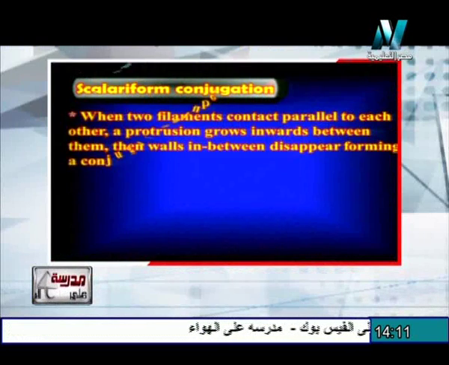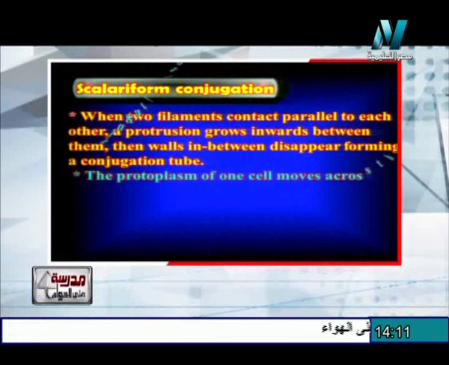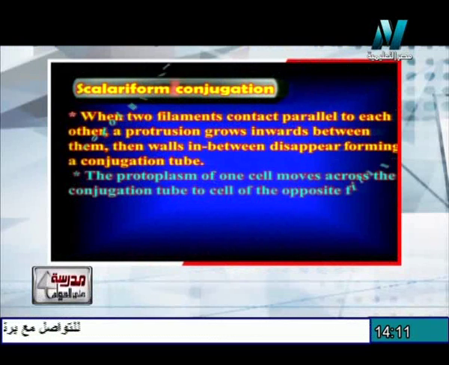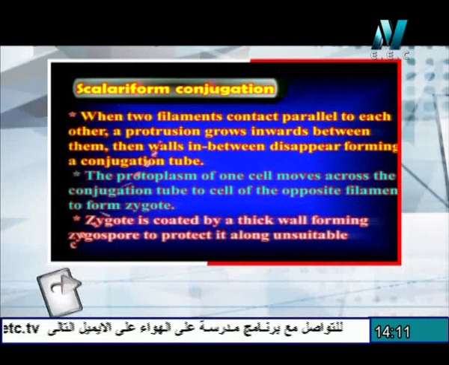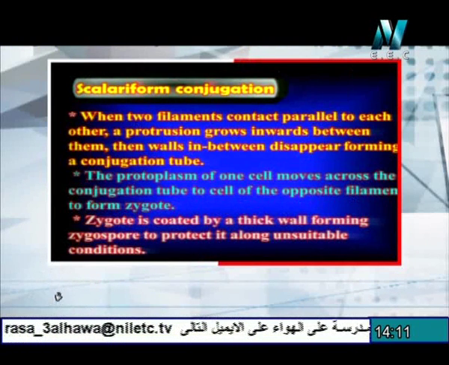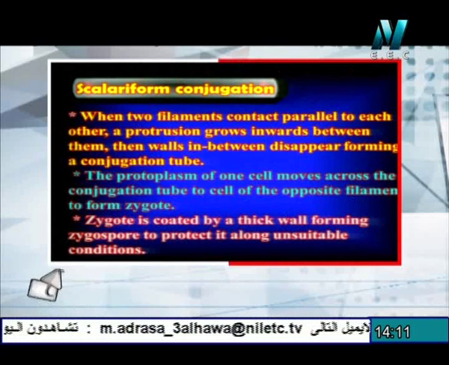So what is the difference between scalariform and lateral conjugation in Spirogyra? Scalariform conjugation takes place when two filaments of Spirogyra are arranged parallel to each other, and protrusions grow inwards between them. Then the walls between the protrusions disappear, forming the conjugation tube.